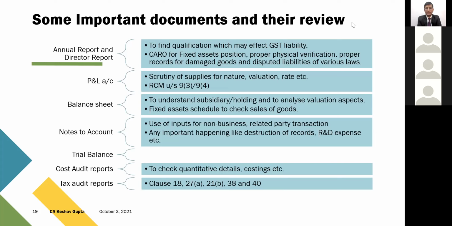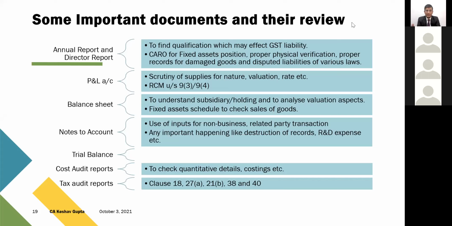But if the department team reviews the notes to accounts, and if they have been audited and framed properly, I'm sure there must be a mention in the notes to accounts of the major events which happened, like due to which our records were destroyed, or there was a major fire, or there was a major expenditure in research and development. So there are multiple things which are not all quantified, but this information is readily available to the department team, and they review it properly. Then they can make paras directly, or they can have better findings.